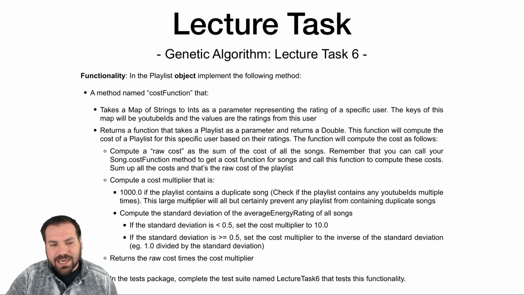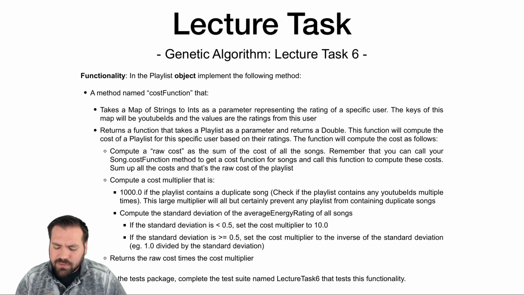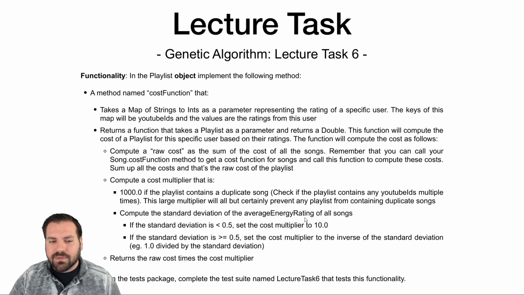If the playlist does not contain a duplicate, we're actually going to compute a score. And we're going to compute the cost of a playlist, the multiplier for a playlist, based on the standard deviation of the average energy ratings of each of the songs. Which is a mouthful. Make sure you look through each step. There's a few layers of things going on here, so make sure you look through each layer and see what's going on here. Each song is going to have a list of ratings, and each song has an average energy rating method that I provided as an example for LT1.